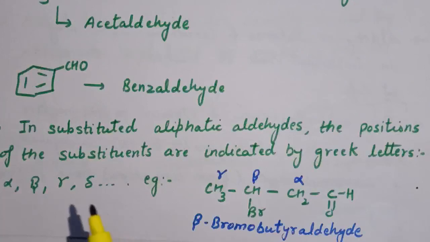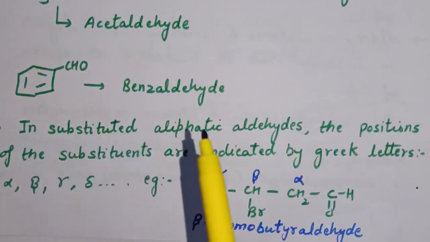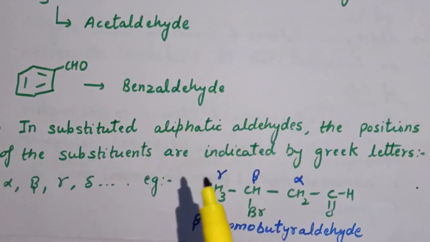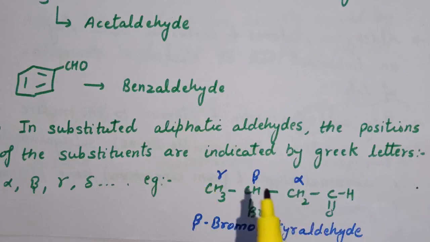Next is, in substituted aliphatic aldehydes, the position of the substituents are indicated by Greek letters. Here one example is written. Here this bromine Br is acting as a substituent. Now in this structure the functional group is CHO, that is aldehyde is present.